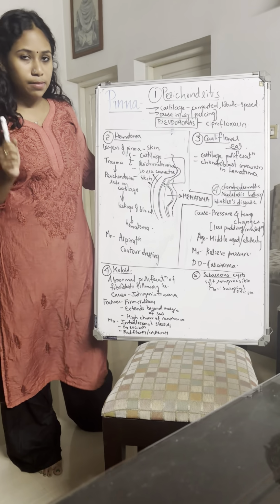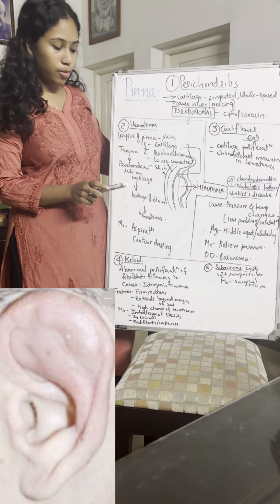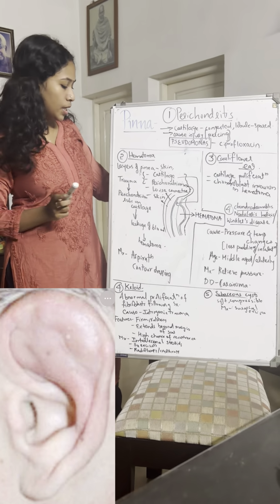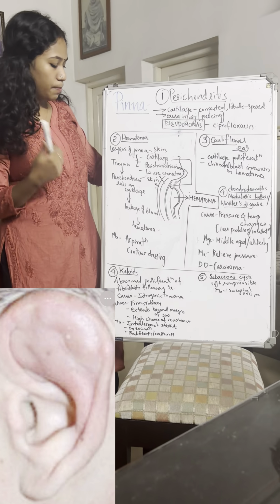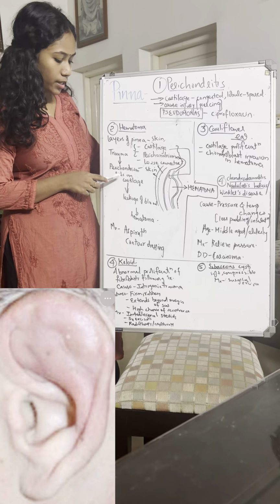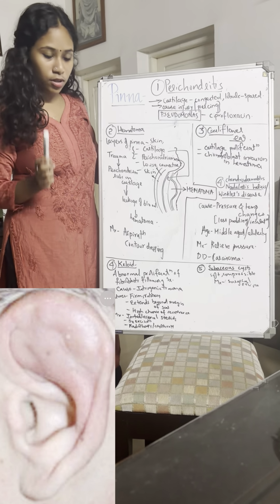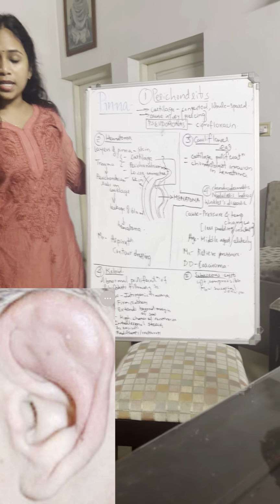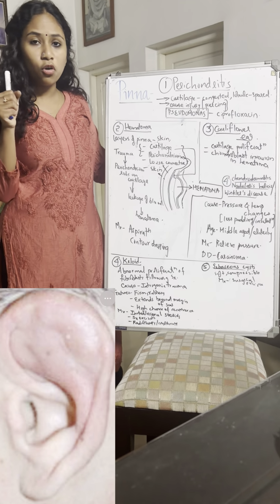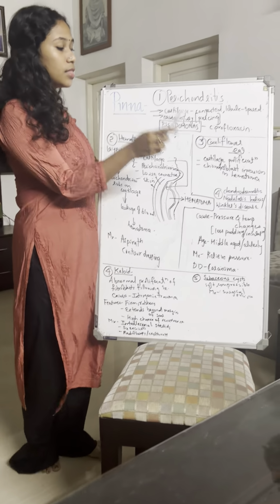What do you mean by hematoma when it comes to pinna? Hematoma is the collection of blood between the cartilage and perichondrium in the pinna. What is the pathology? There is a trauma to the pinna, and then the perichondrium rubs on the cartilage, and there is leakage of blood and hematoma occurs. How do we manage? We manage by doing aspiration and contour dressing. What do you mean by contour dressing? By applying pressure.